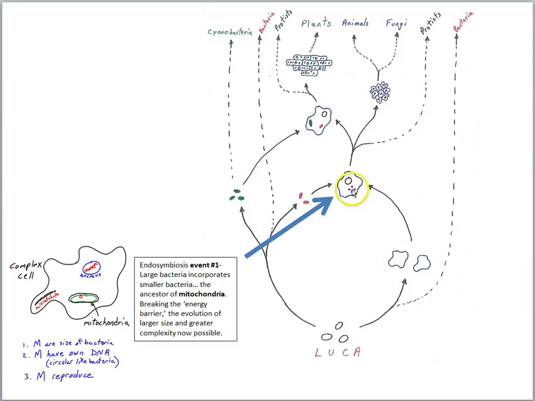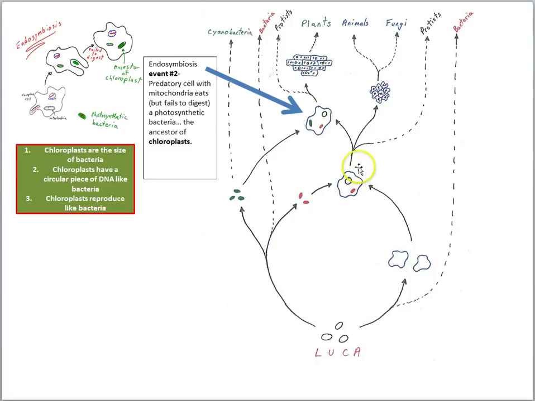So with the incorporation of this cell into the larger cell, the cell continues to produce energy and it can reproduce, now this cell has the potential to grow larger in size and get more complex, and in fact evolve into cells that have more active lifestyles, like hunting cells. What's the evidence for this endosymbiosis event? Here we have the mitochondria, the size of bacteria, DNA like bacteria, reproduce like bacteria.